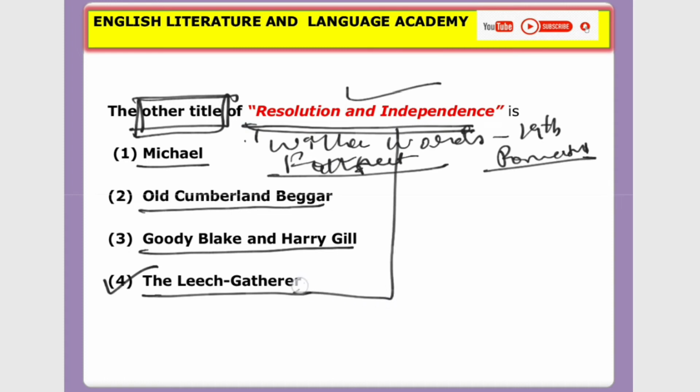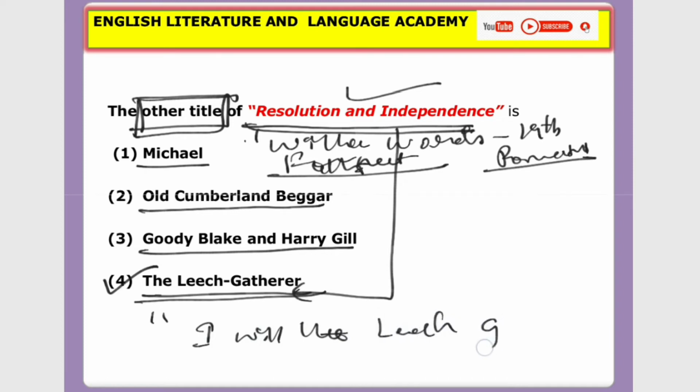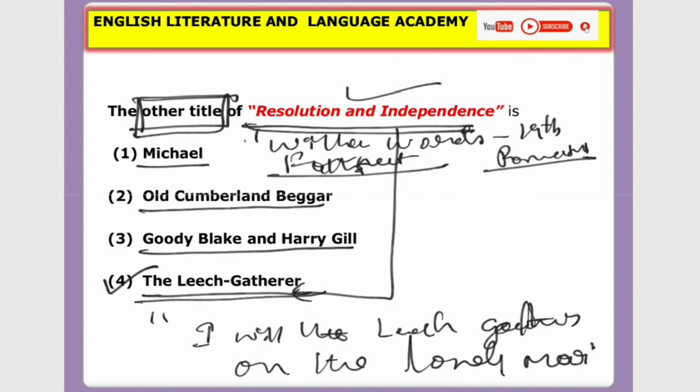This phrase, the leech gatherer, you find in the last line of the poem. The line reads: I will think of the leech gatherer on the lonely moor. So this is the last line of this poem, Resolution and Independence.